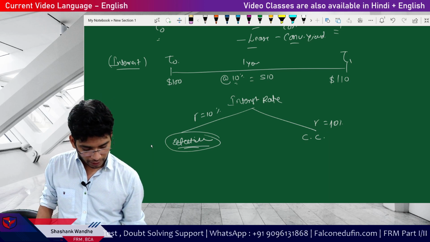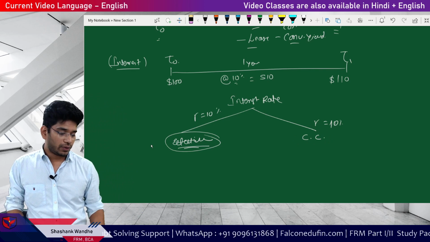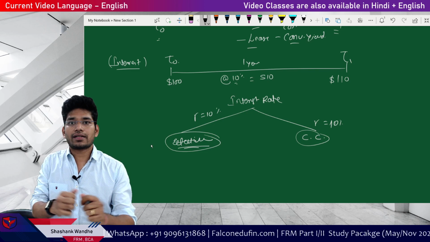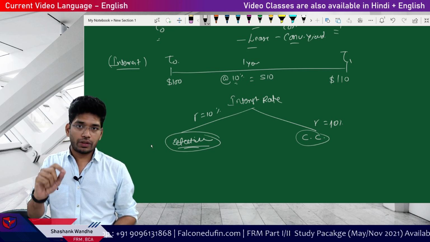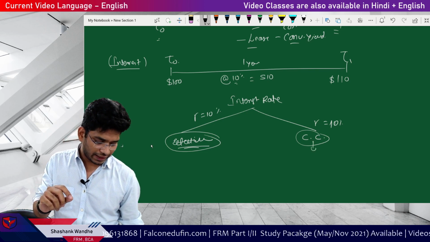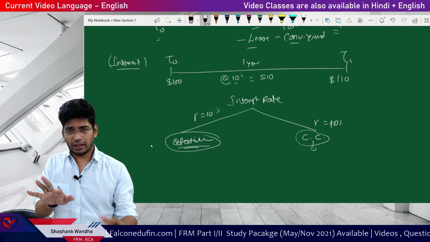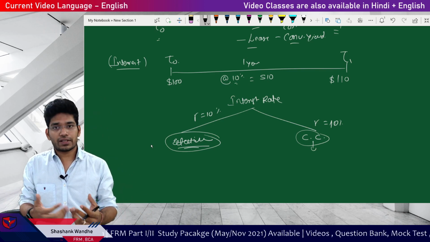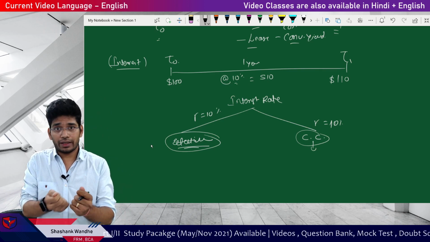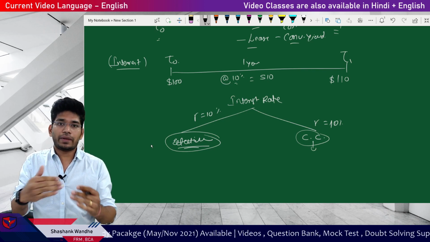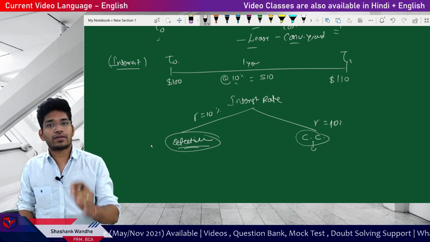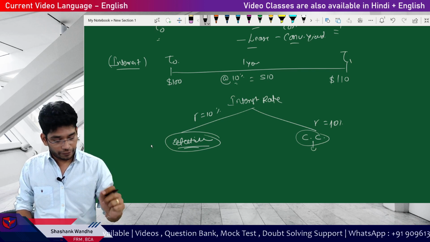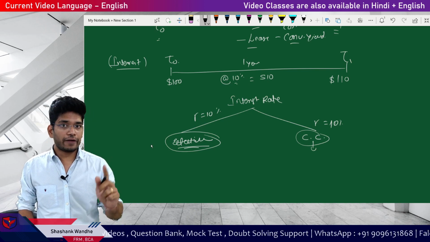Please remember this. But by mistake, if you take the continuously compounded rate, it is not a very certain thing, but the chances are you will be able to get the right answer, because you will see a slight deviation when we take the difference of the effective rate and the continuously compounded rate. It will be a big difference in decimals, but you will be able to get the right answer in a normal scenario. But still, you should make sure that you are using the right rate. Okay, effective if nothing is mentioned, and continuously compounded if specifically mentioned.